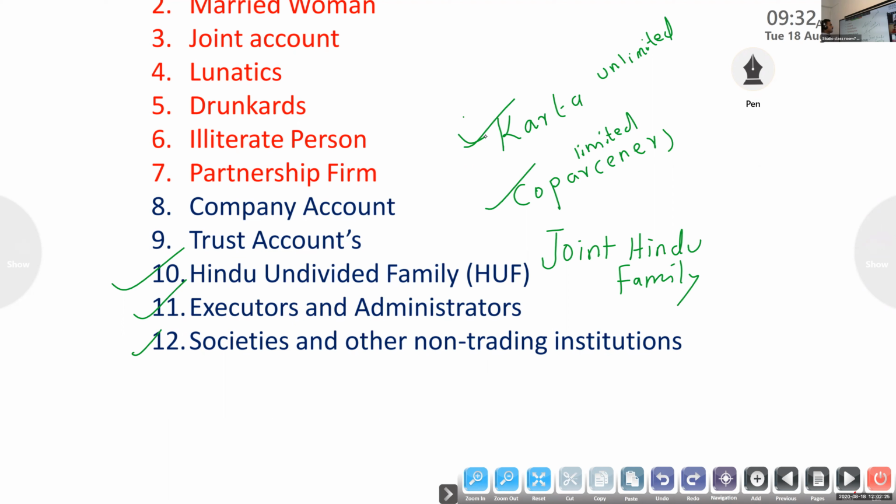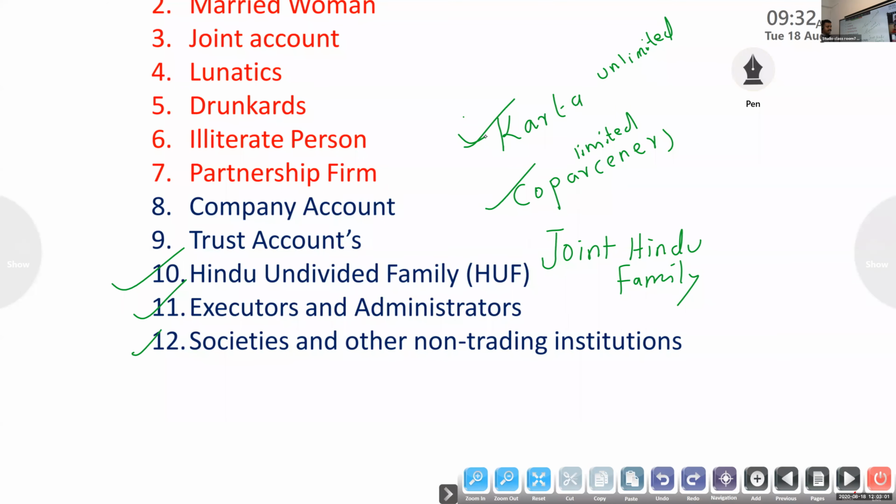Okay, it is a distinct form of organization only found in India. It is created by the operation of Hindu law. That is the joint Hindu family. Only male members can become members. The members in the joint Hindu family are known as co-partners. Then the eldest male member has the authority to manage the business of the joint Hindu family business. He is known as Karta. The liability of the Karta is unlimited and the liability of the co-partners is limited. That is related with the joint Hindu family business.